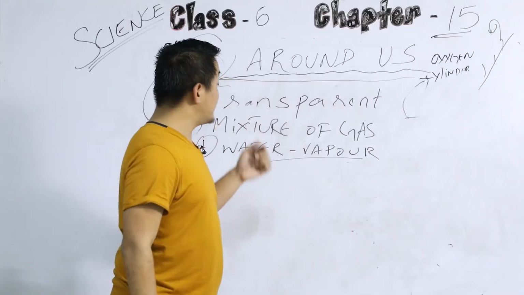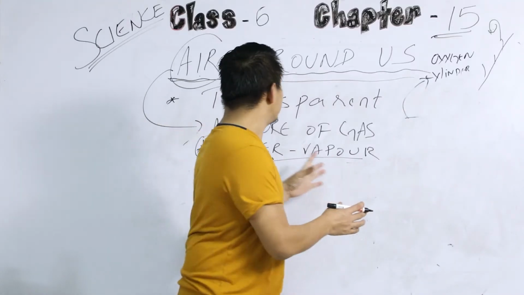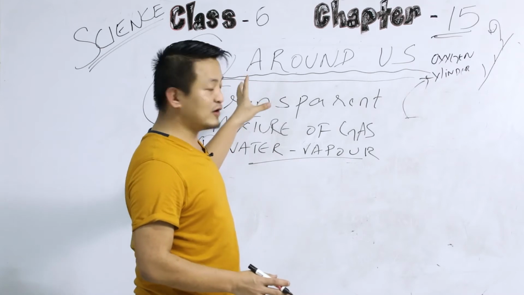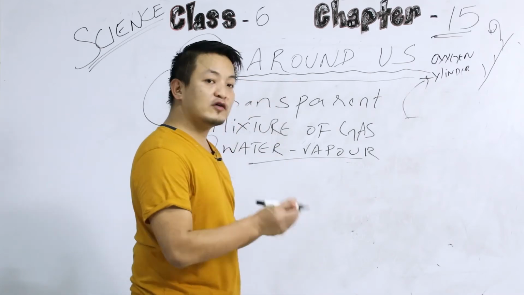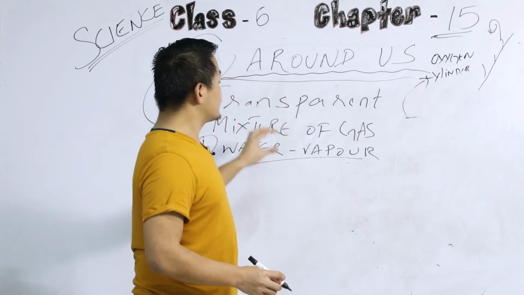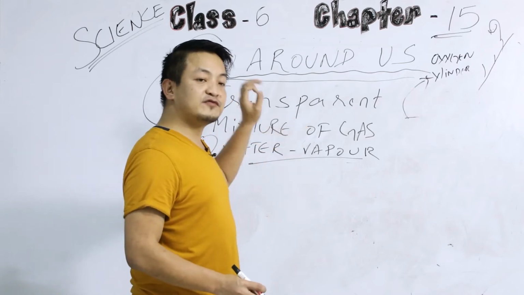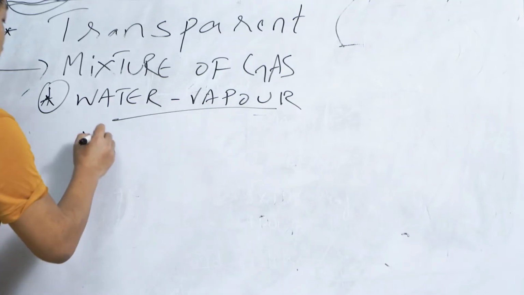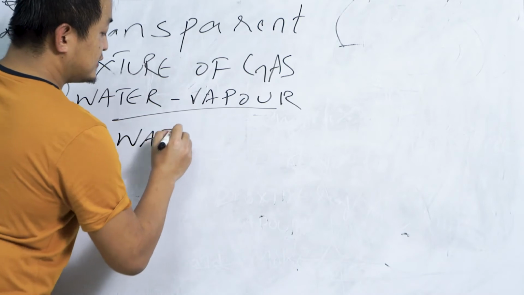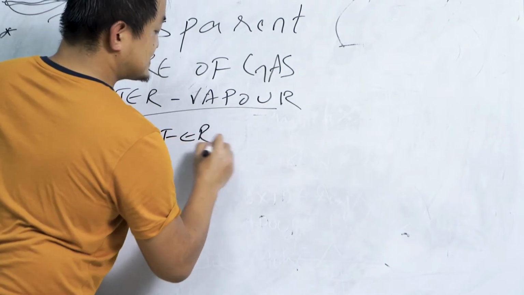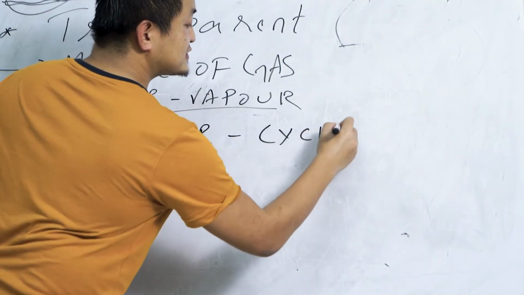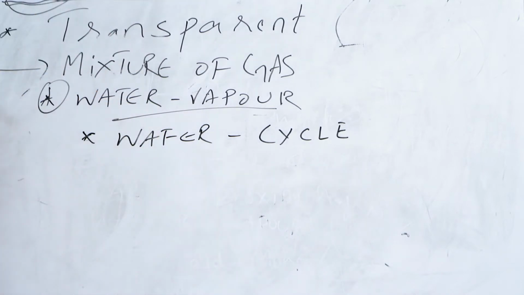Okay, so students, we have water vapor in air as well, right? Water vapor is also one of the constituents in the air. So now this water vapor is very important for the water cycle, okay? Water cycle. Now I'll show you one example here.